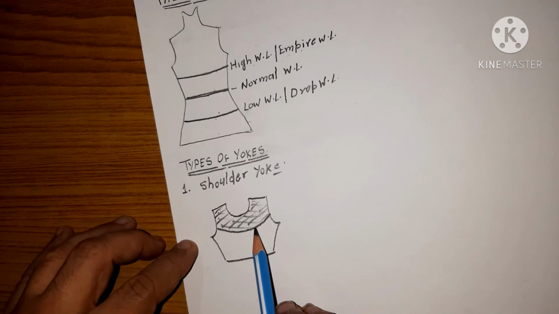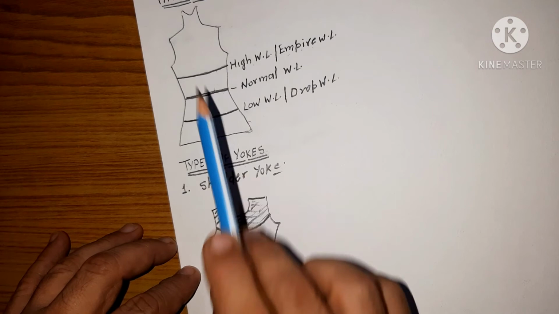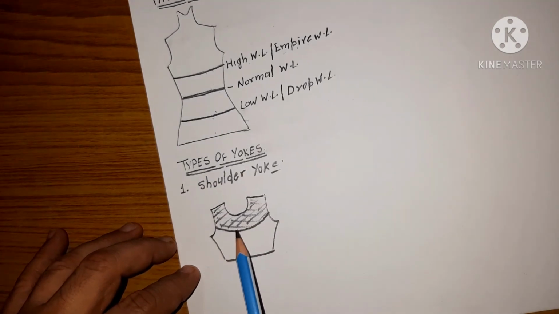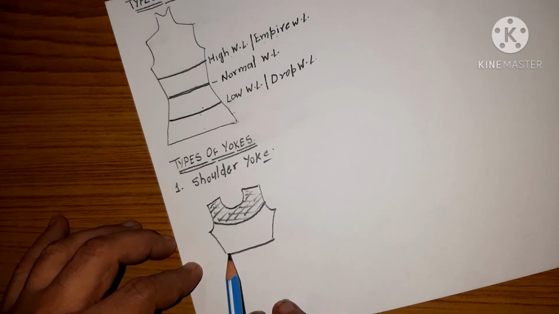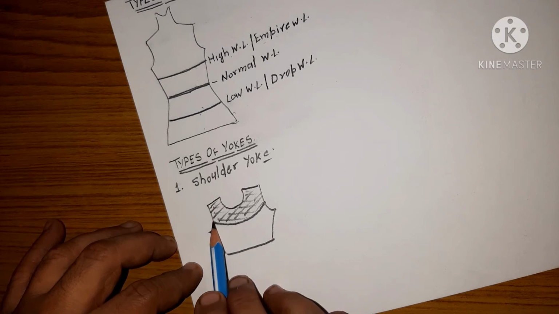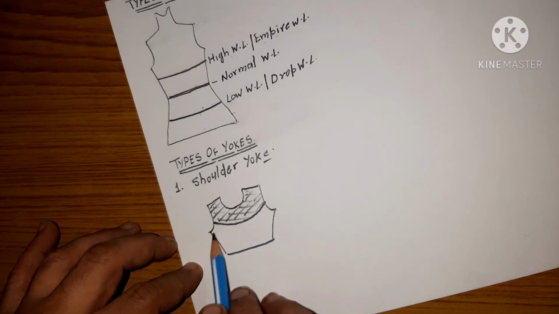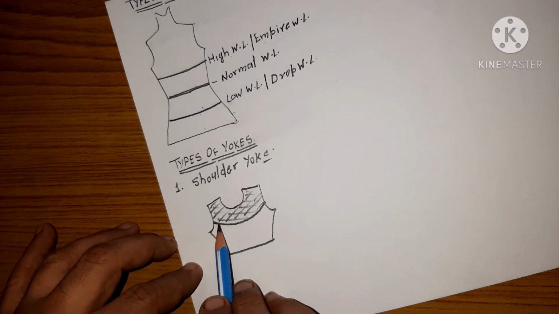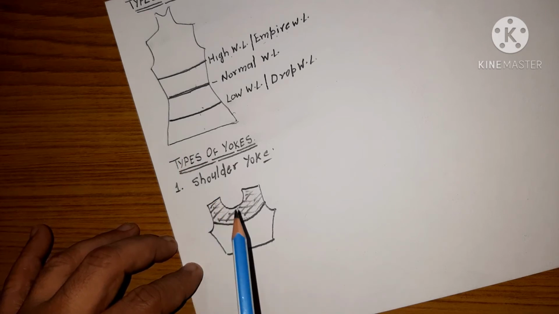And now what is the difference between the high waistline and the yoke? High waistline is a little bit 2, 3, 4 inches up from the waistline, but in the case of a yoke, this is again a seam or an extra fabric, but it generally comes from the armhole, because it is generally attached at the upper portion of the bust, right? So this is the difference between the waistline and the yoke. High waistline and yoke are both different things.